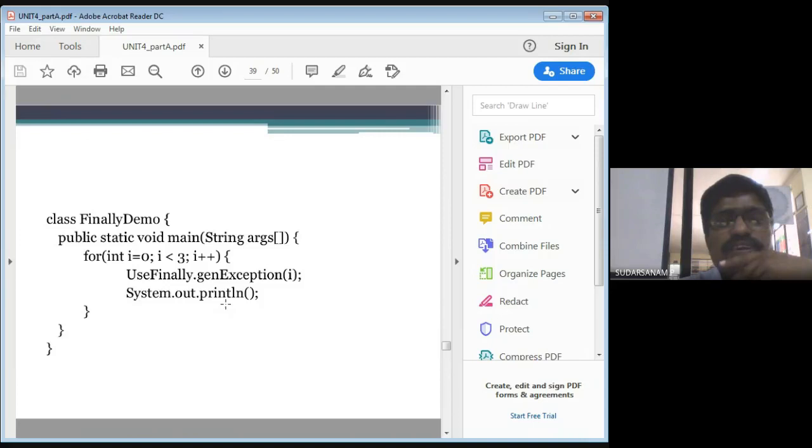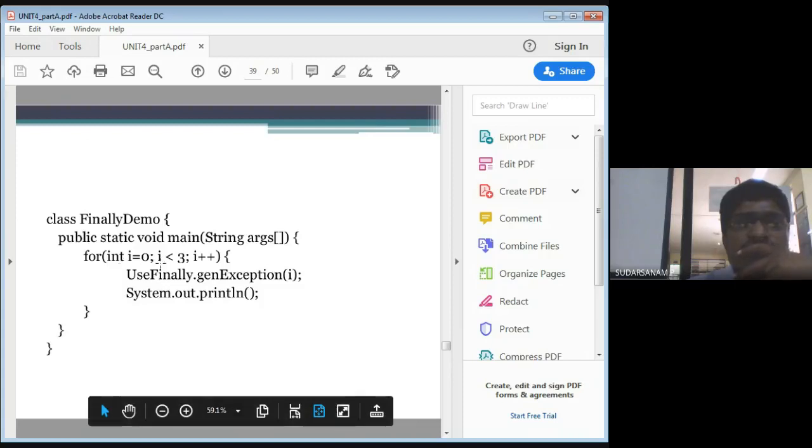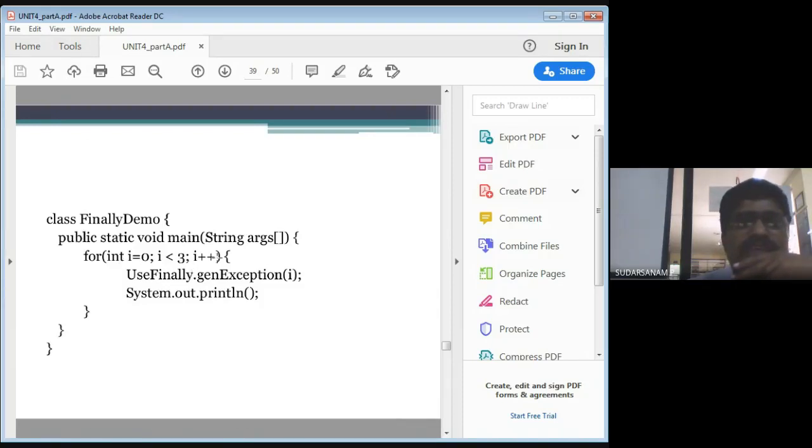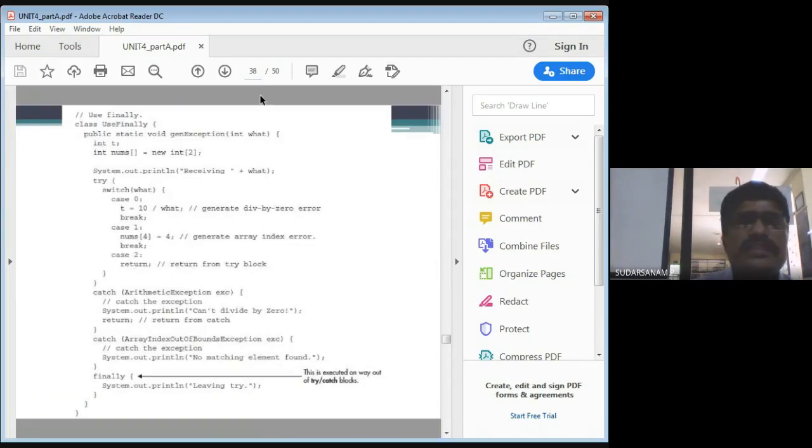Class FinallyDemo, public static void main(String args). Now i equal to 0, i less than 3, i plus plus. Use finally, get exception of i. That means I am passing 0, 1, 2 as the parameter here. First time 0 will be passed, second time 1, third time 2.